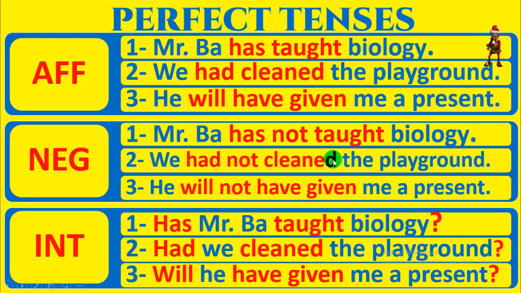We had not cleaned the playground. Had we cleaned the playground? He will have given me a present. Negative form: he will not have given me a present. Interrogative form: will he have given me a present? So here you have the forms: affirmative, negative, interrogative form.